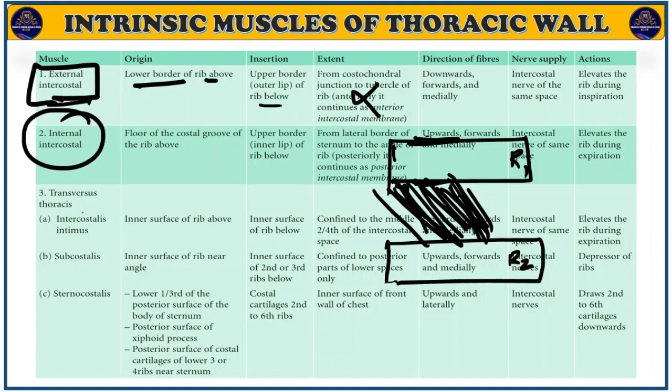Next is the internal intercostal muscles. Same thing. It arises from the floor of the costal groove of the rib above.